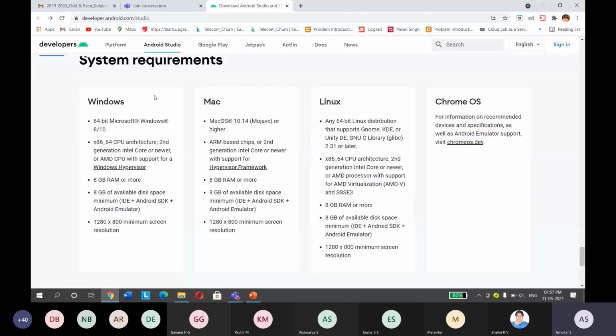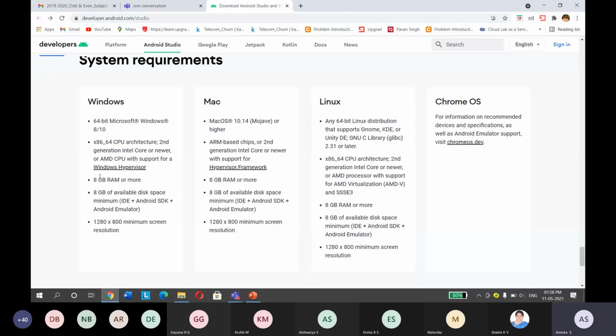The most commonly used operating system by us is Windows, right? So if you are a Windows user, your operating system should be 64-bit. It supports Windows 8 and above. It doesn't support Windows 7. And that too Windows 10 with 64-bit. A 32-bit operating system will not be supported, so you cannot install Android Studio. So remember, if you want to install Android Studio, it should be 64-bit Microsoft Windows 10 and above.